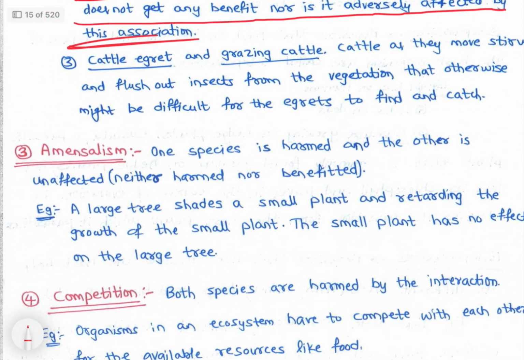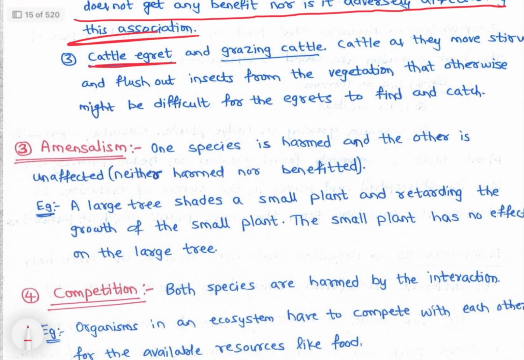Then next is cattle egret and grazing cattle. See, this is very common. We see birds, right? The bird named cattle egret moves with grazing cattle. It moves along with a cow or buffalo. Now what will happen? The cow or buffalo, while moving, moves the plants, right?